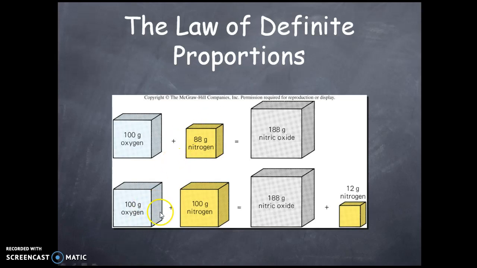Let's say that you are adding 12 grams of nitrogen extra. This 100 grams of oxygen will take only 88 grams of nitrogen and form 188 grams of nitric oxide, and the rest of the 12 grams of nitrogen will be unused. So you have to add just the same proportions of the material to react. If you add any excess, that will remain unused.